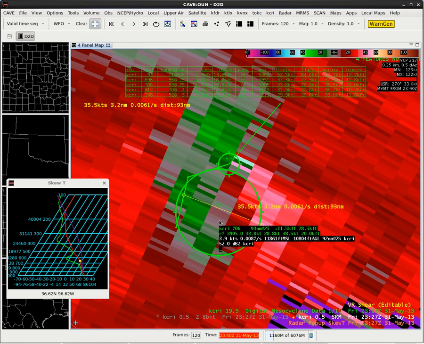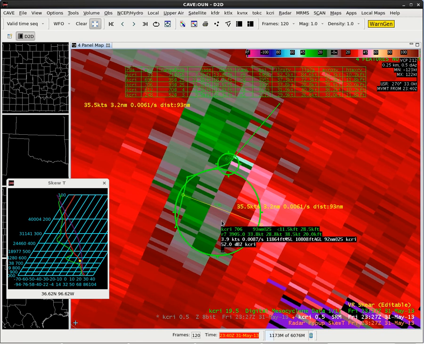The next knot velocity in there, 28.8, is actually the gate-to-gate velocity difference, which usually 90 knots is fairly strong, but 28.8 is weak, and we can see that there's not any strong gate-to-gate velocity differences in this part of the mesocyclone. There's some funky things going on in here, but that looks very noisy, and I don't know if I trust that data very much.